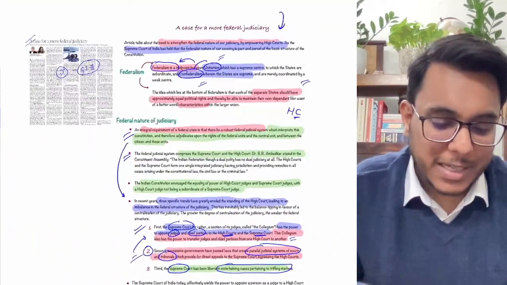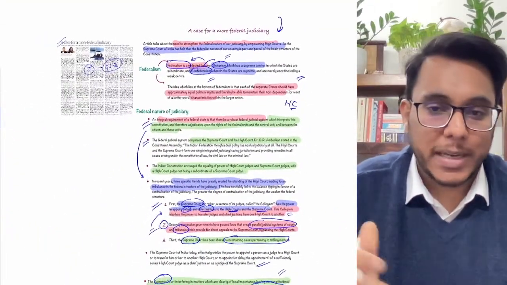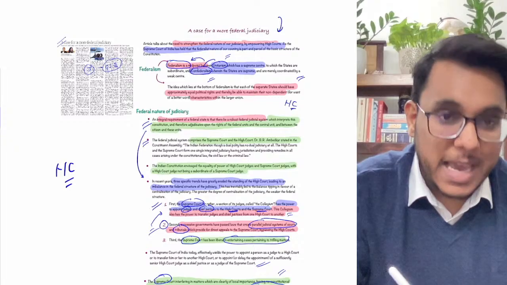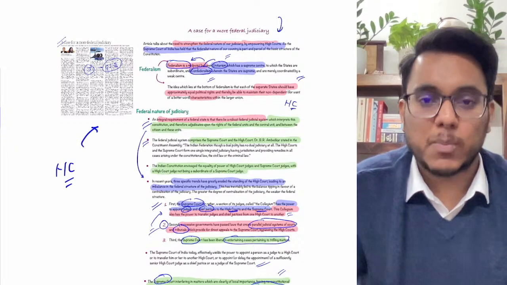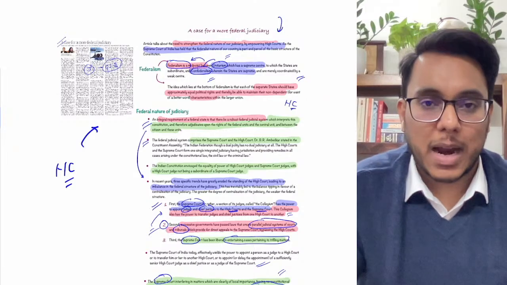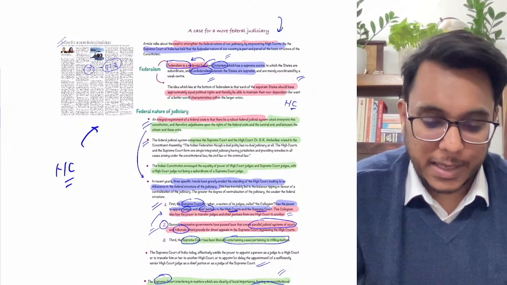So the article provides that the federal balance needs to be restored, and the importance of the High Courts needs to be emphasized. Is it clear? So this is something that was provided. That is all about this particular article. And now we'll move to the next article.